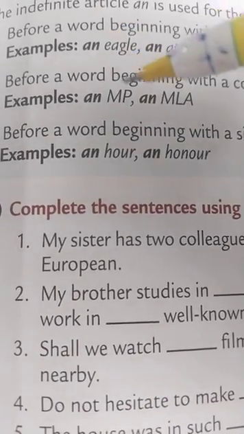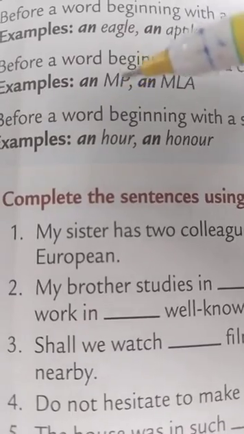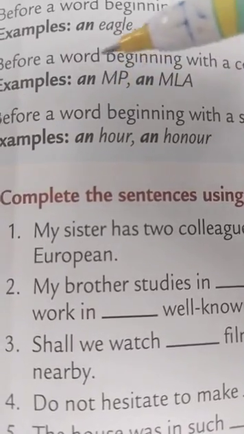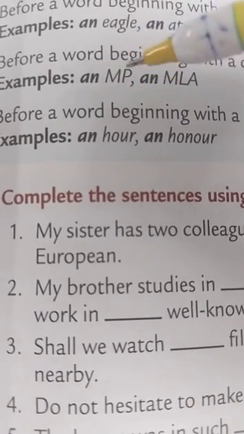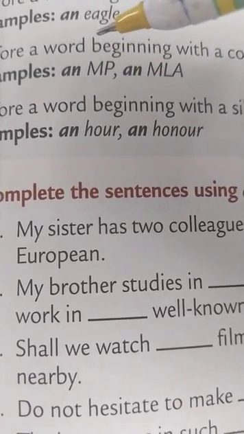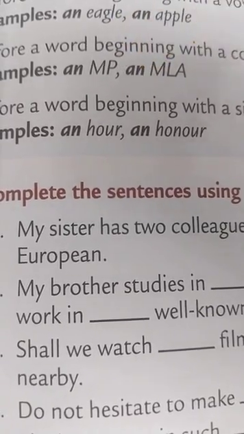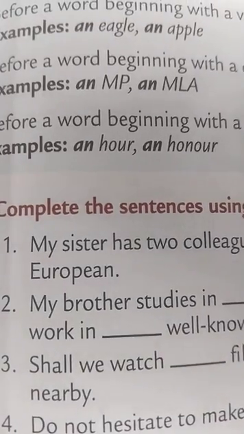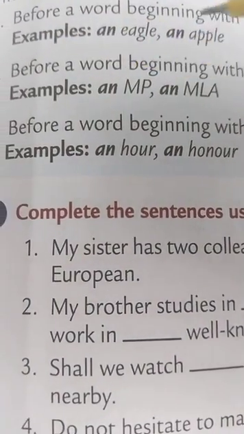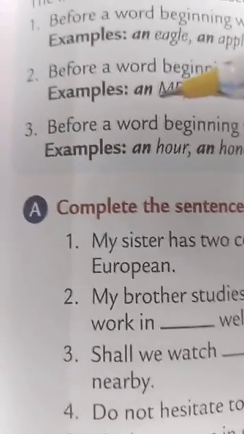For example, an MP. Here M is a consonant, but before this also we have used an because it is beginning with the sound of a vowel, em. So an MP and an MLA.